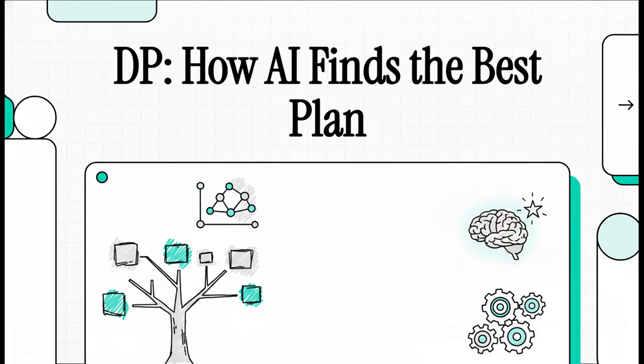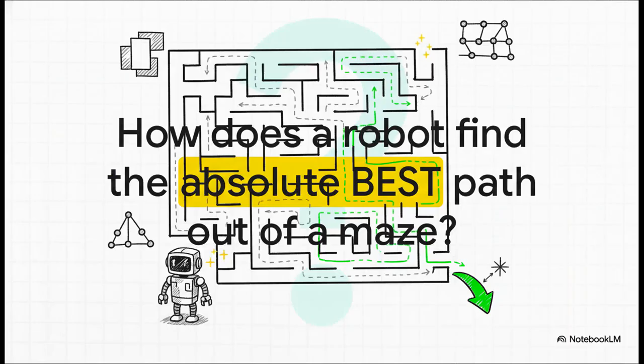All right, let's talk about something really cool. How does an AI come up with a plan? I mean, not just any plan, but the absolute single best one possible. Let's get into it.